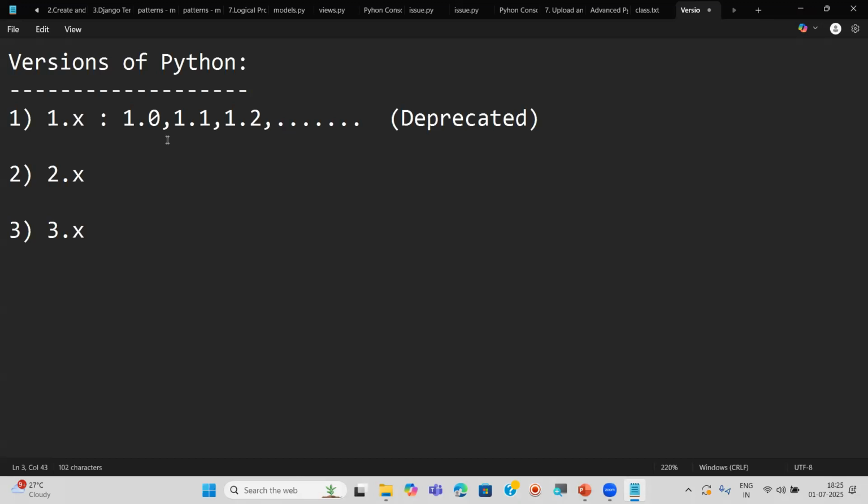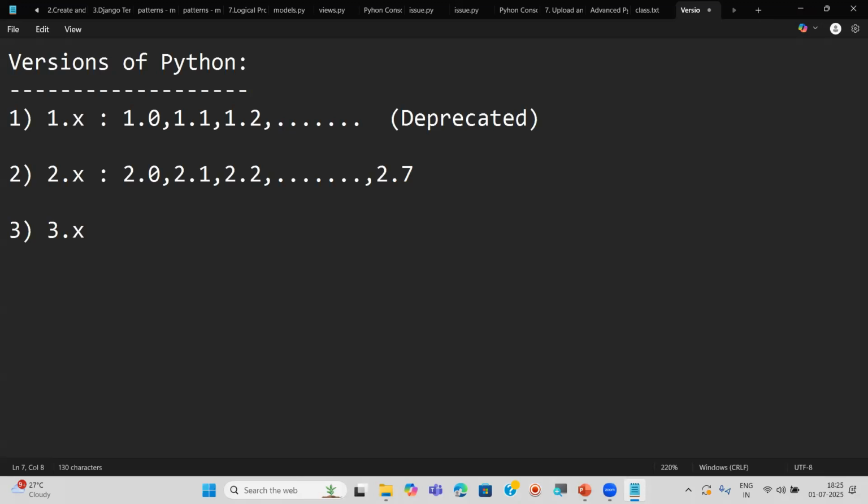Next, the 2.x series. In that also we have the 2.0 version, 2.1, 2.2, and so on. Right now 2.7 is going on. However, in this also we have some subversions like 2.7.1, 2.7.2, something like that. We'll see where we can find all of these. I'm going to explain that now. But right now we are using this 2.x series also, the 2.7 version.